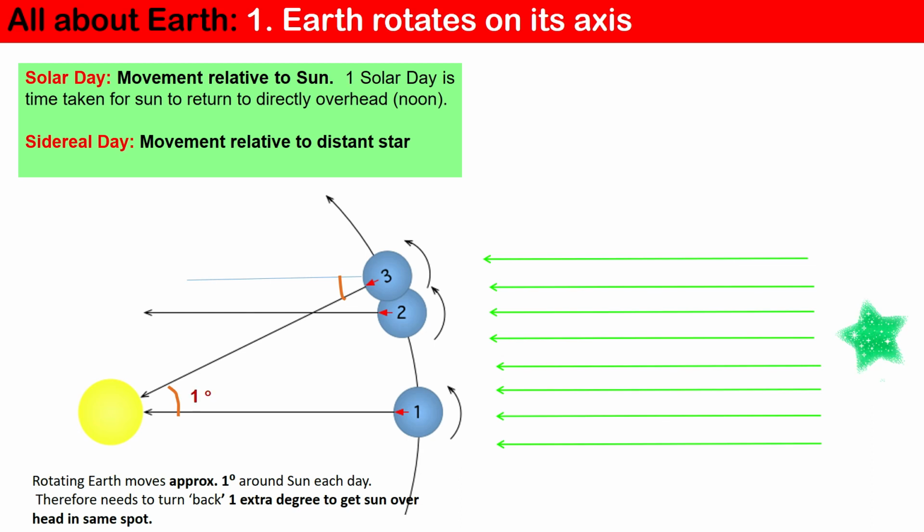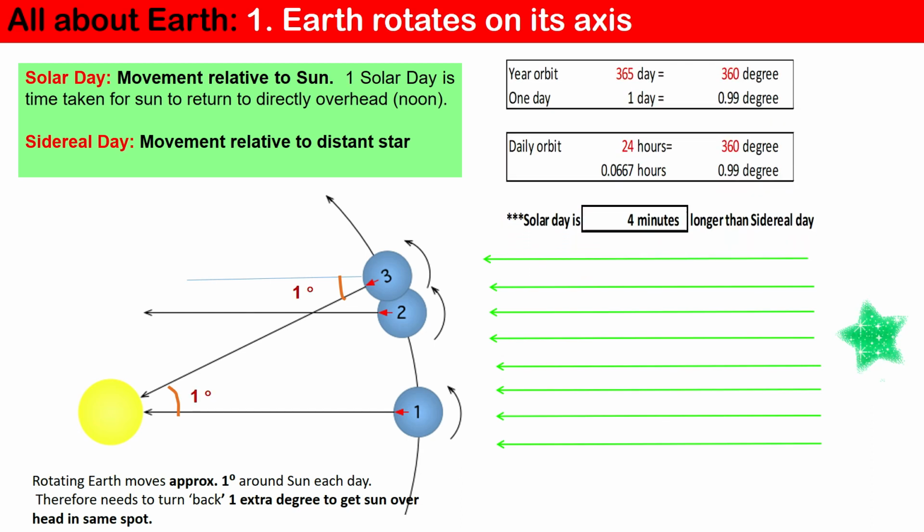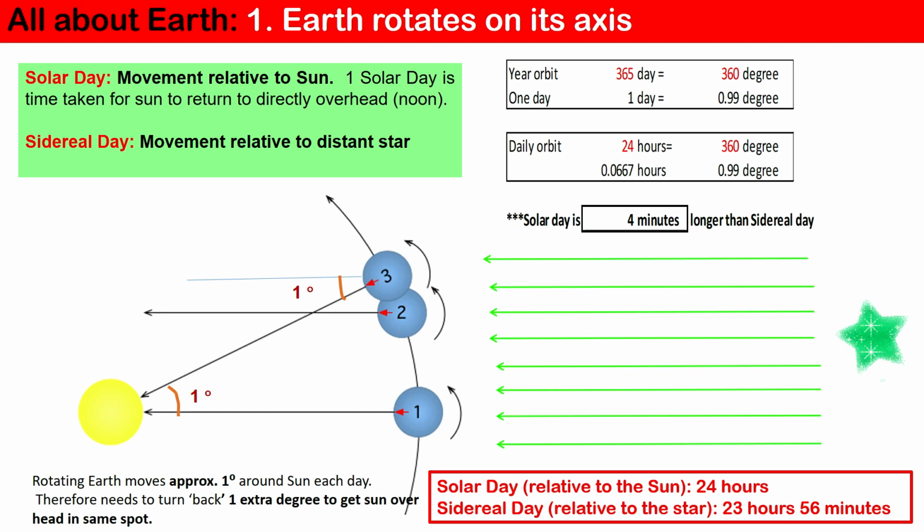Solar day: movement relative to the Sun. One solar day is the time taken for the Sun to return directly overhead at noon. Sidereal day: the movement relative to a distant star. Here we get the starlight as straight, parallel rays. At time 1, the Sun and a far off distant star are both overhead. At time 2, the planet has rotated 360 degrees and the distant star is overhead again.